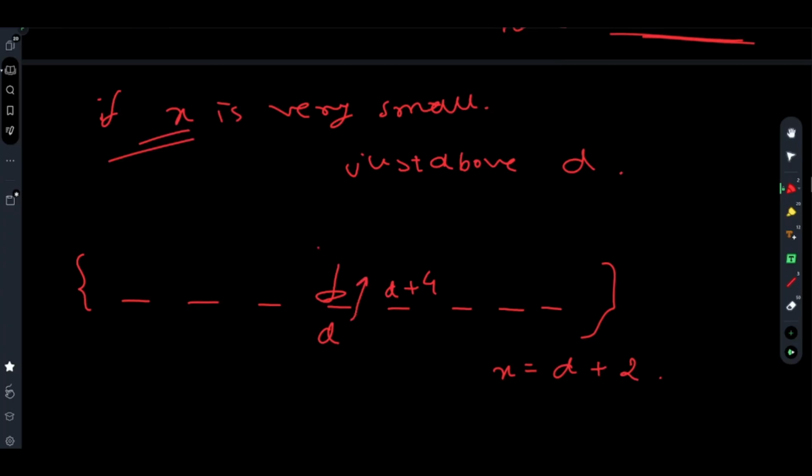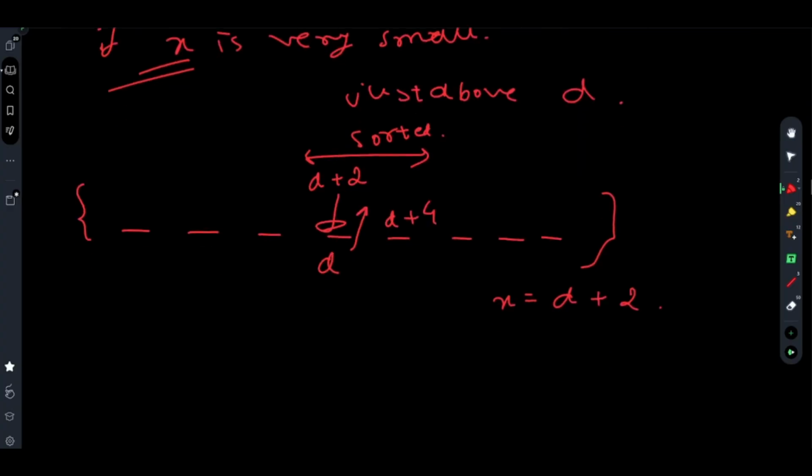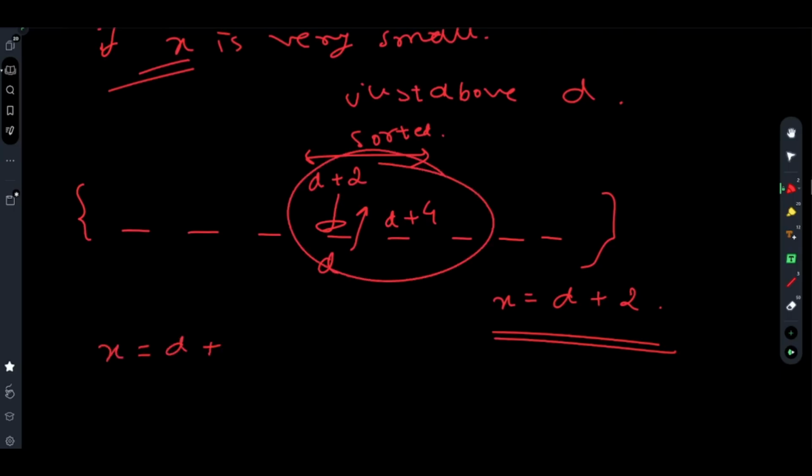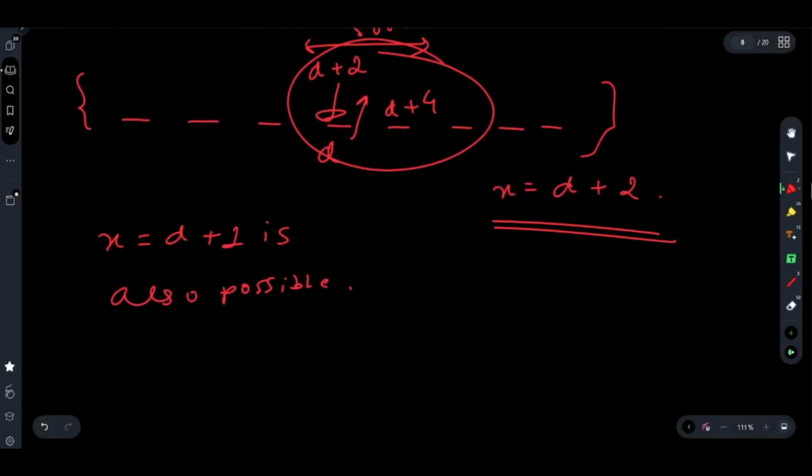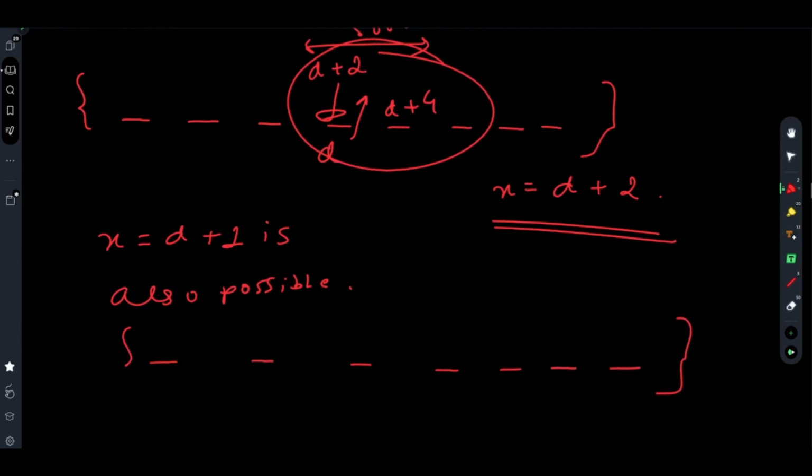You just make a small increase, you make it d plus 2, and you maintain the sorted order, and you see it's obviously possible. Now, one thing that you need to observe is that if x equals d plus 2 is possible, x equals d plus 1 is also possible. Similarly, if you make it d plus p, you keep the values equal.